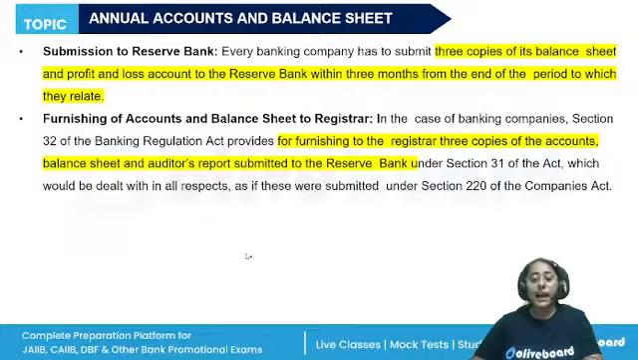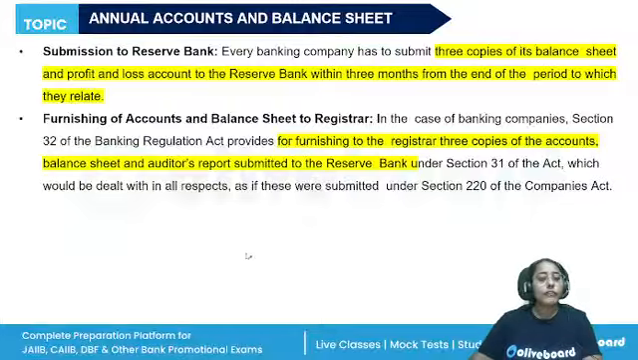So all the banks whose shares are listed with stock exchanges are required to publish their unaudited quarterly returns as per the format prescribed by SEBI to the RBI. The balance sheet and profit and loss account of the banking companies incorporated in India have to be signed by the manager. All of these things are there.